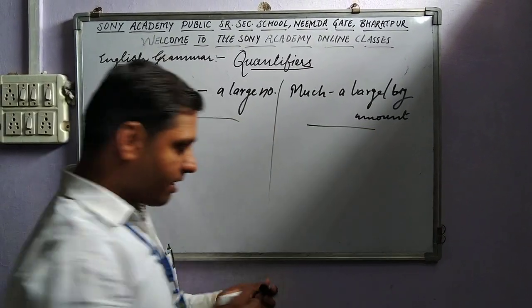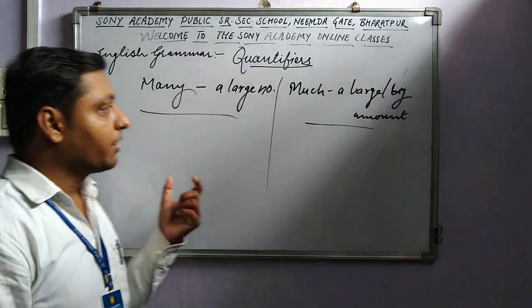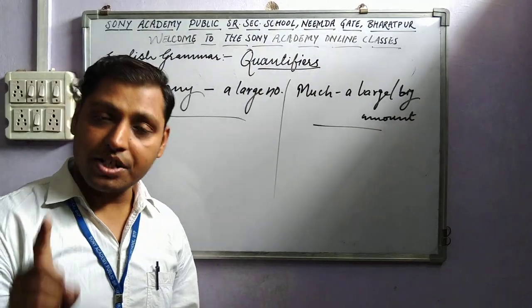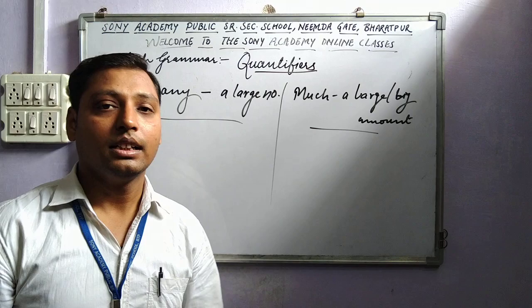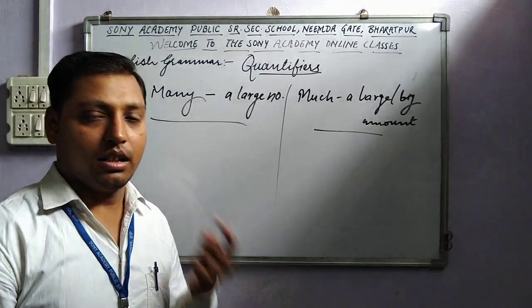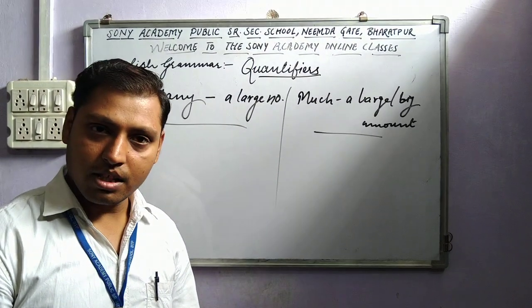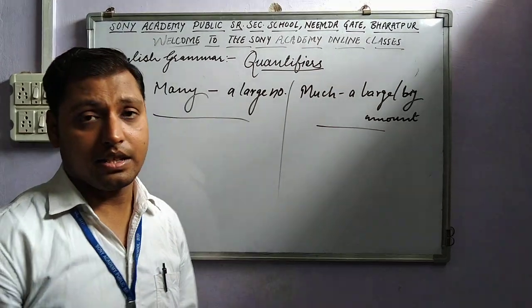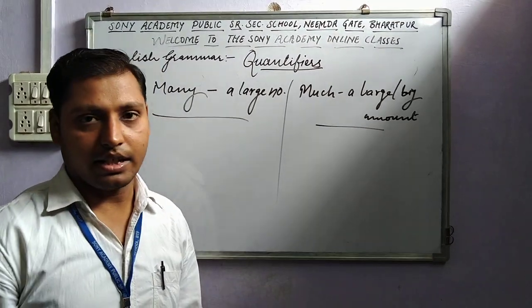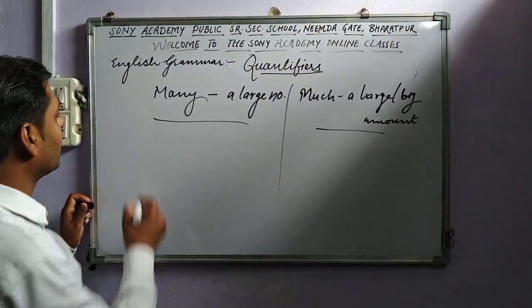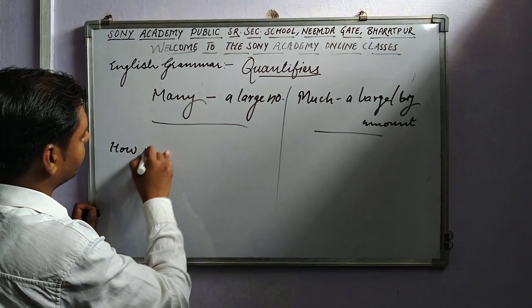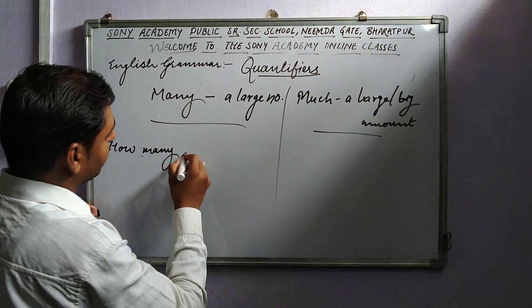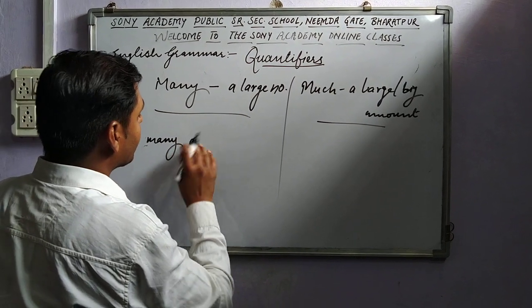One more important thing is that both of them are used in questions or negative sentences. Keep it in your mind that both of these are used in questions and negative sentences, not in simple sentences. I mean, we should say, how many students?